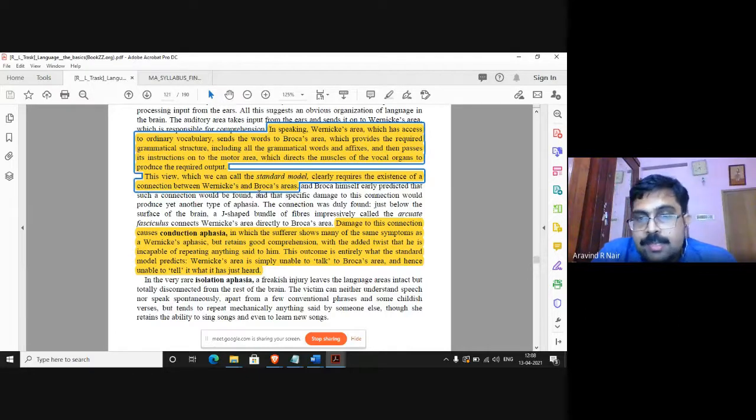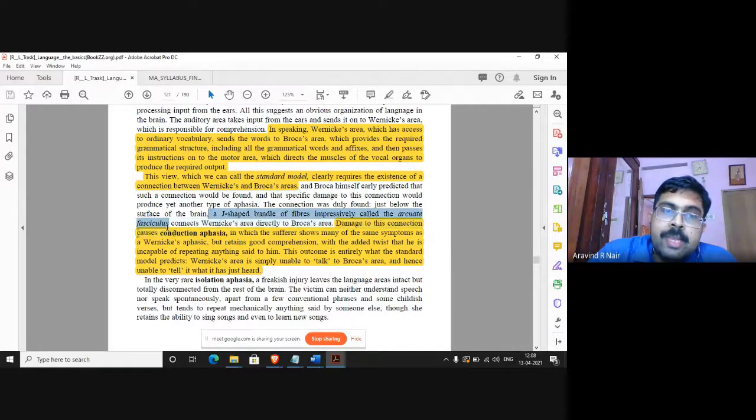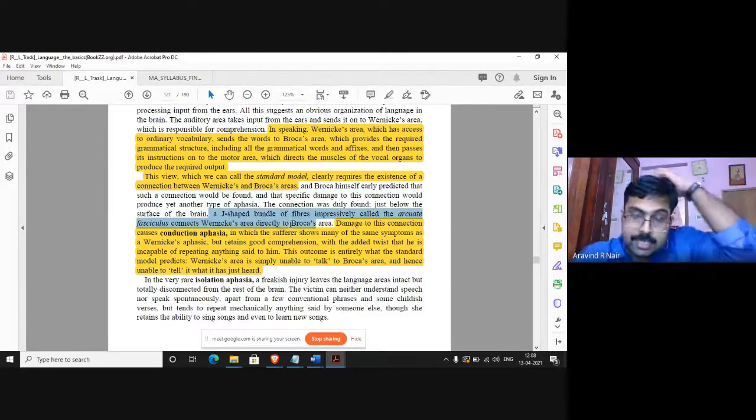And this means that there is some sort of a connection between Wernicke's area and Broca's area, a bunch of nerve fibers that is called the arcuate fasciculus. It is a J-shaped bundle of fibers which connects Wernicke's area directly to Broca's area.